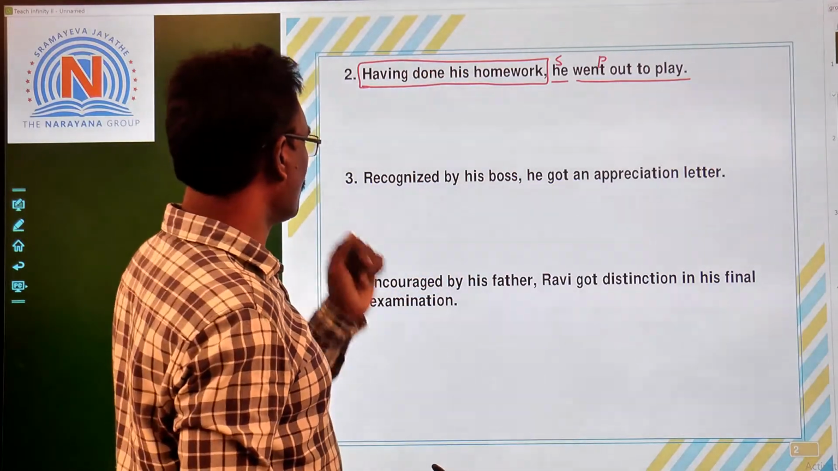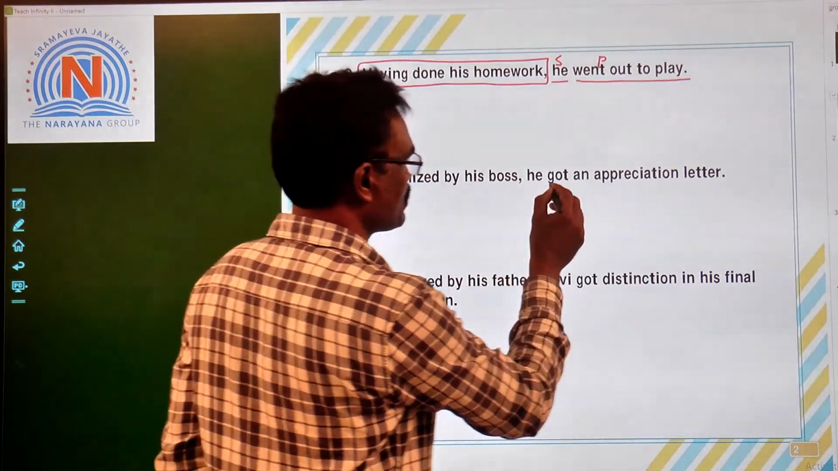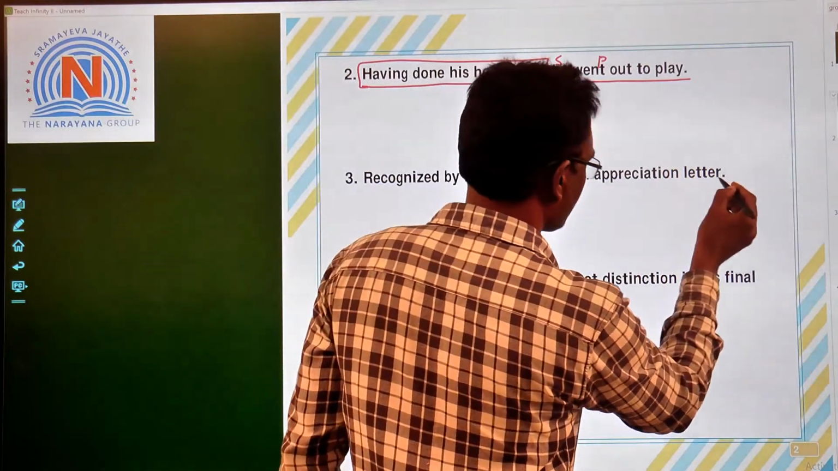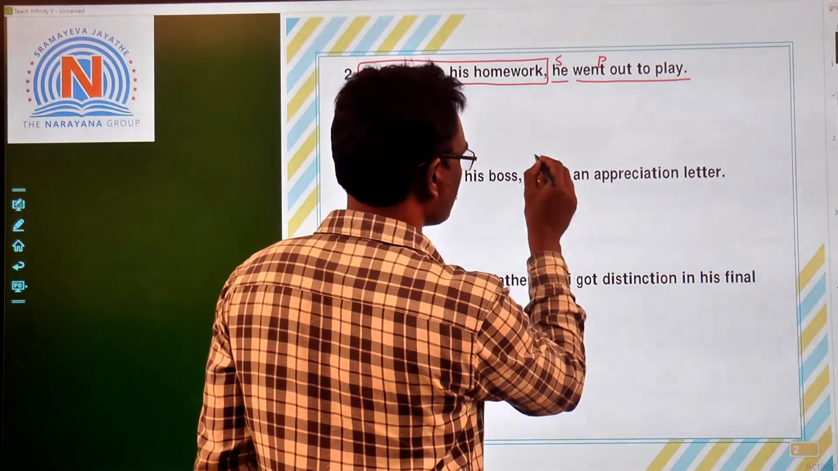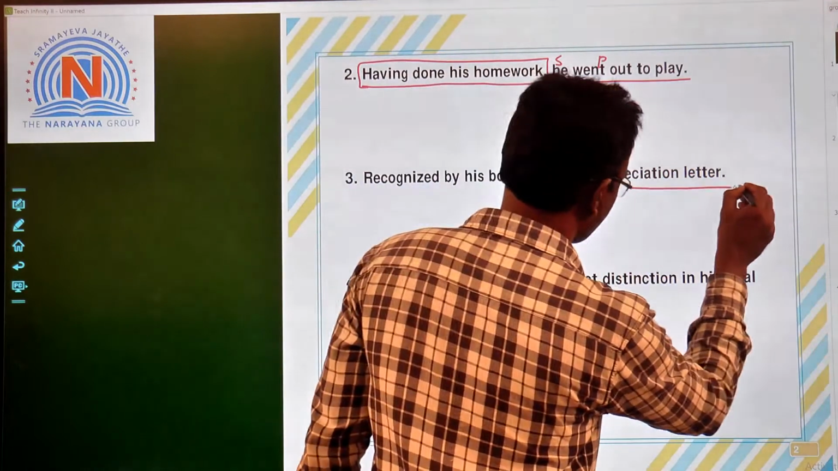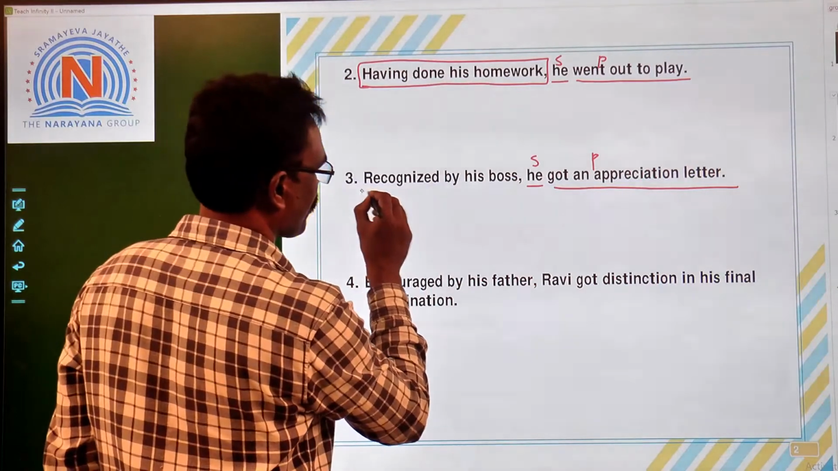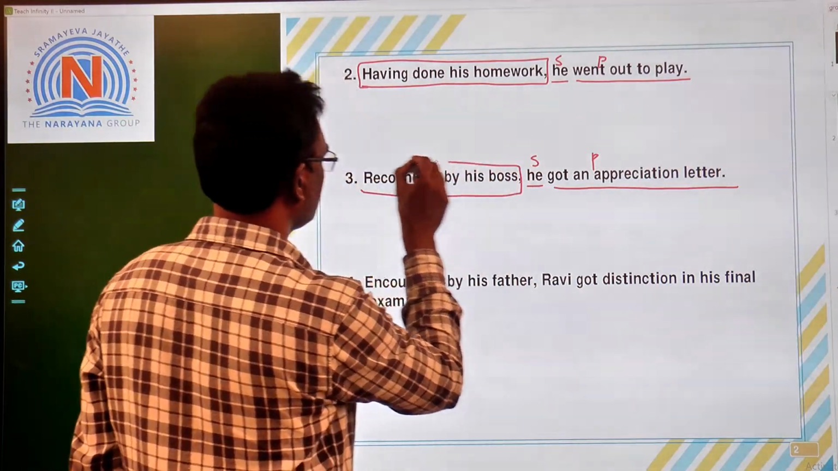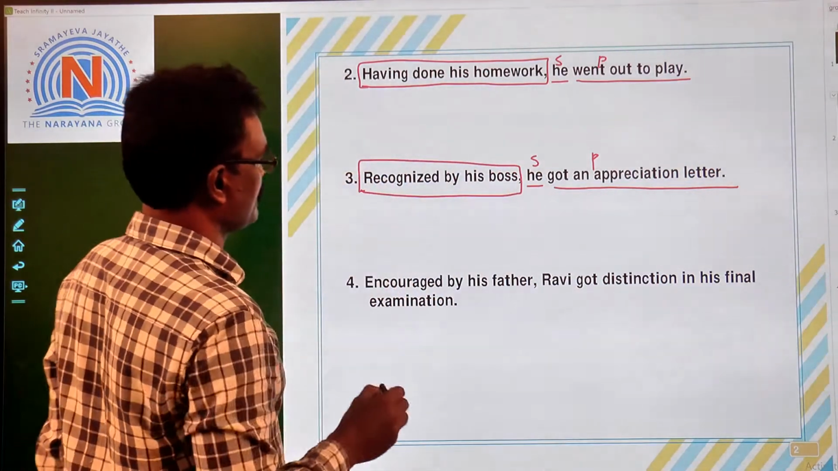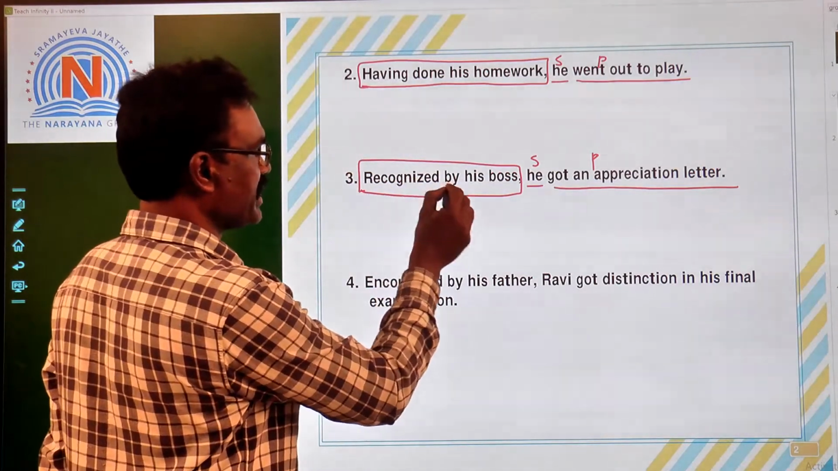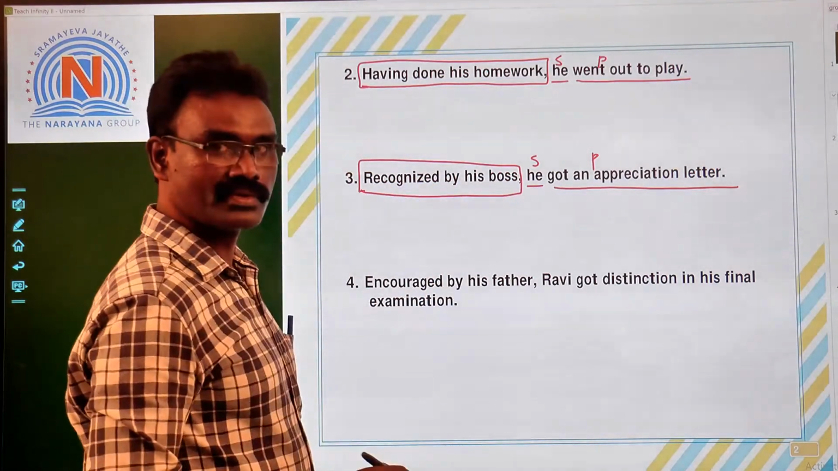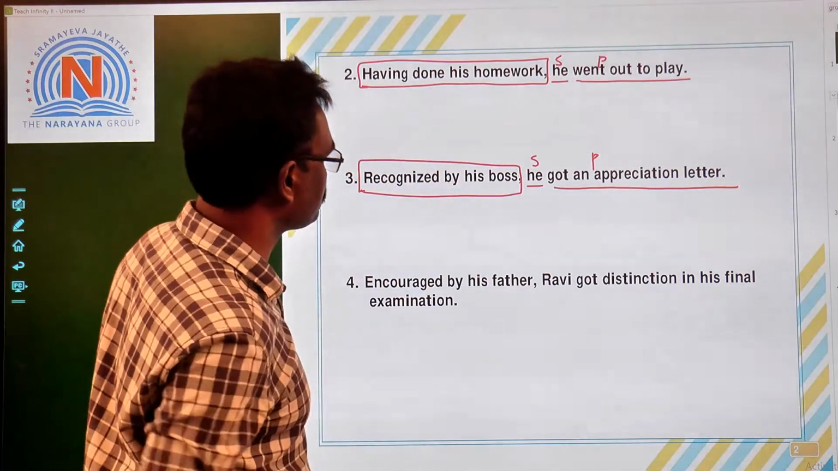Okay. Third one, recognized by his boss, he got an appreciation letter. So this one, he, subject, got an appreciation letter, predicate part, right? What about this one? Just observe this part. Here the subject is missing, recognized by his boss. So this is a non-finite clause.